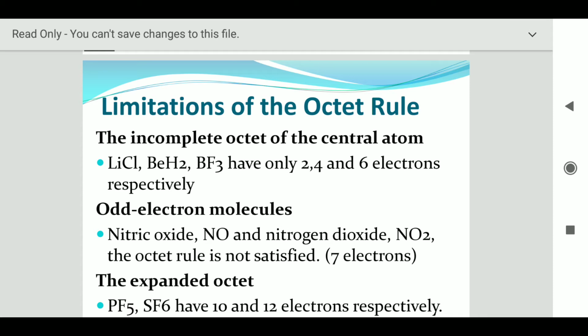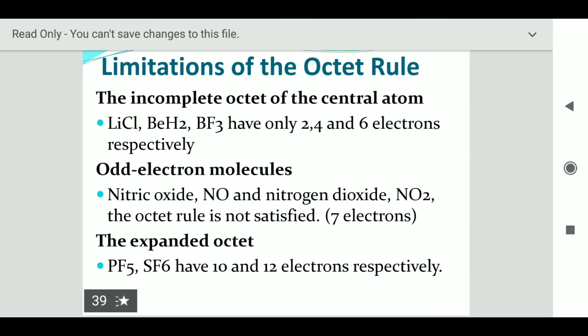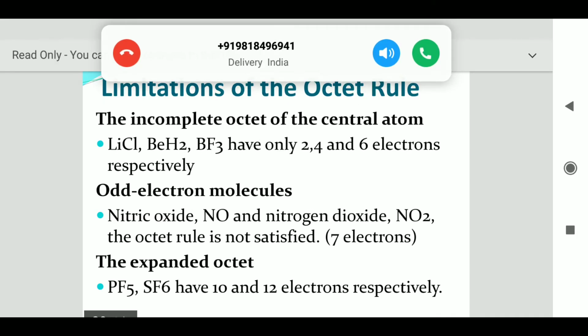Similarly, we can talk about the expanded octet, that is more than 8 electrons, and the examples are phosphorus pentafluoride and sulfur hexafluoride. These have more than 8 electrons. In phosphorus pentafluoride and sulfur hexafluoride, the total number of electrons in the octet is 10 and 12 respectively. So these are some limitations of the octet rule, and these compounds do exist in nature, but they do not follow the octet rule.